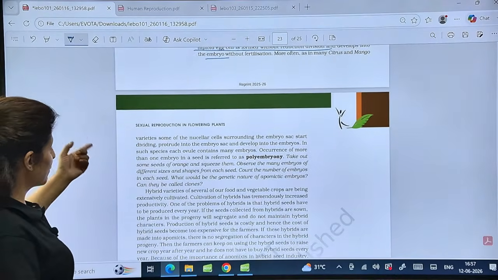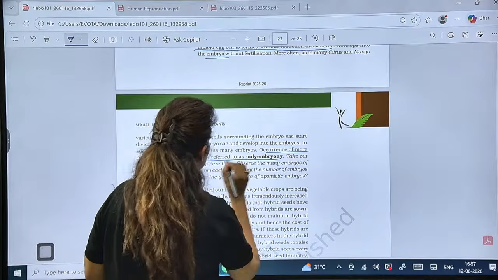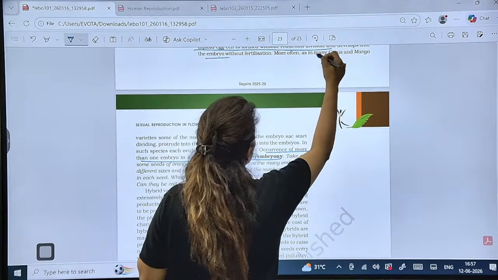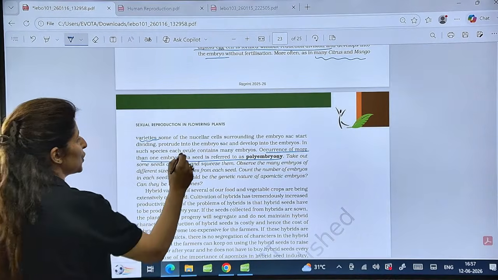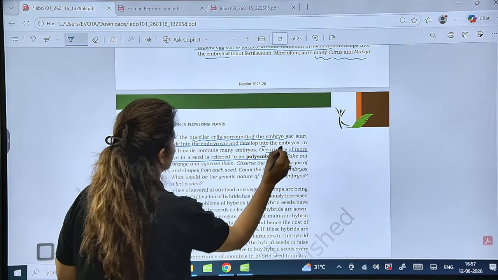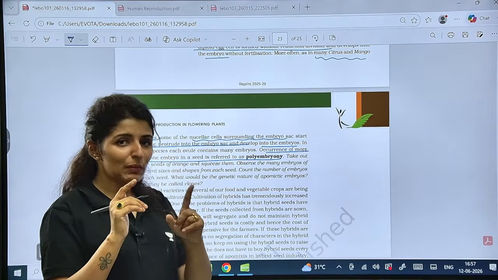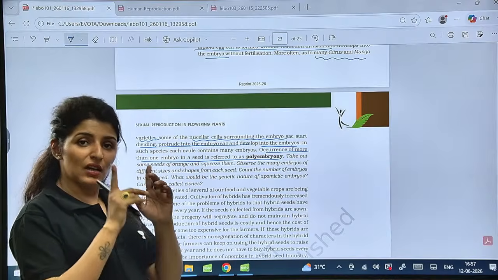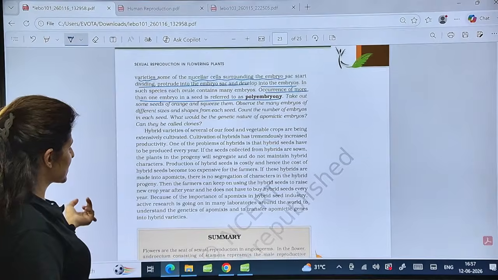Then we have polyembryony. So, what is polyembryony? Occurrence of more than one embryo in a seed. This is called polyembryony. The example is citrus, not all, in many citrus and mango varieties. How does this happen? Nucellar cells surrounding the embryo sac also start dividing, protrude into the embryo sac and develop into embryos. So because ovule is the same, so seed will be one, but that seed will contain more than one embryo. Is that clear? One seed with many embryos, that is polyembryony.